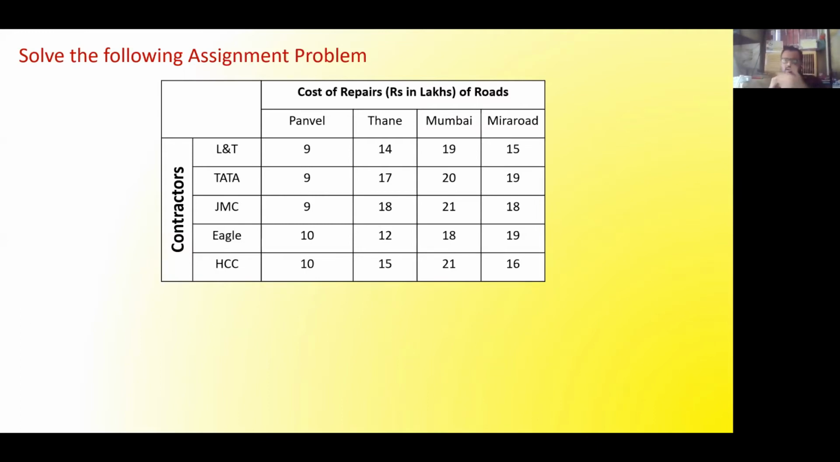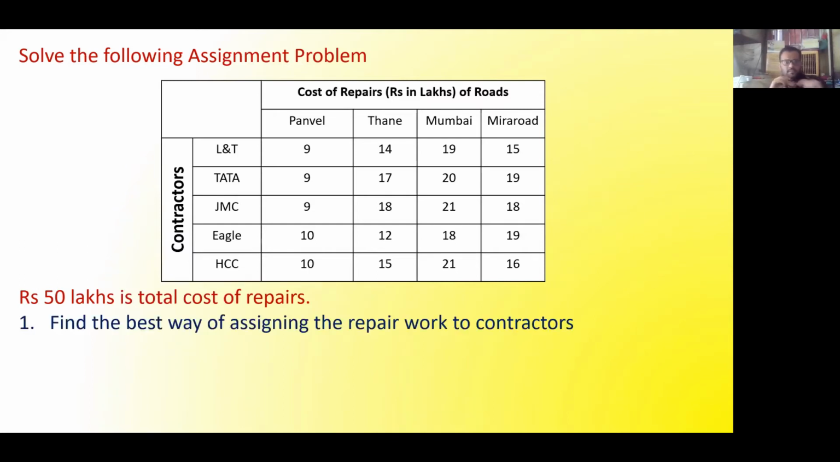So the problem with the authorities is which roads are to be assigned to which company such that the overall cost of construction is minimum. Again, I repeat, this is an important thing. The overall cost should be minimum, not the individual cost. The overall cost of the entire repair should be minimum. And what they have asked again, rupees 50 lakh is the total cost of repairs. Find the best way of assigning the repair work to contractors.